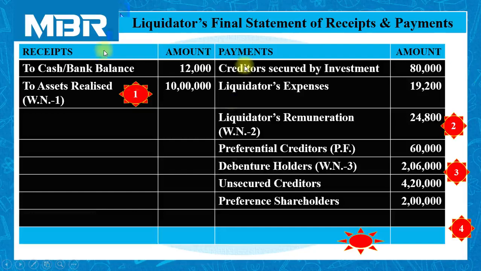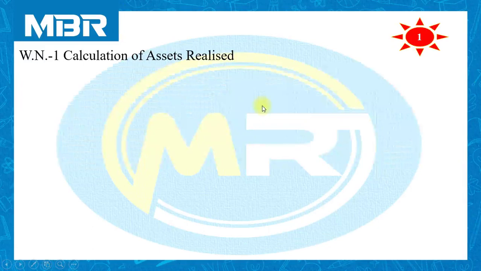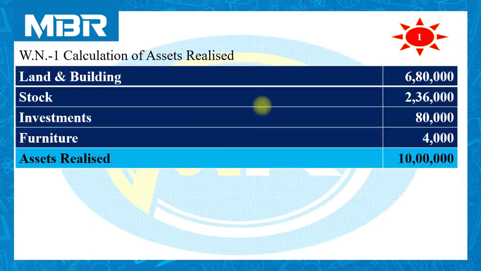Then assets realized, rupees 10 lakhs. Refer to working note number 1 in order to understand the assets realized. Land and building, we have realized rupees 6 lakhs 80,000. Stock, 2 lakhs 36,000. Investment, 80,000.